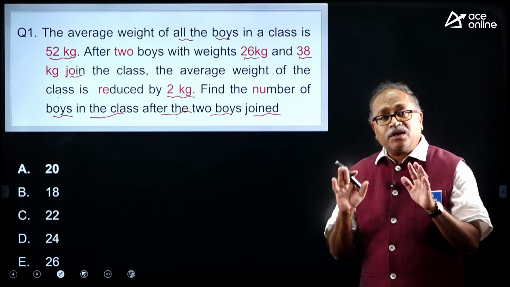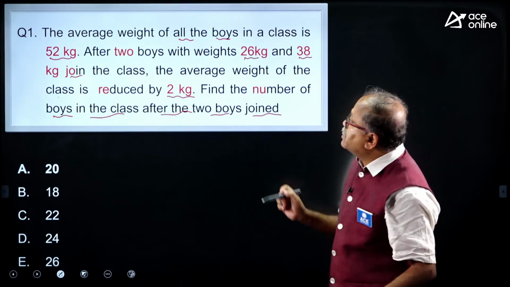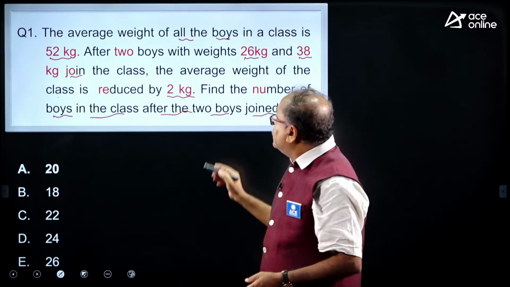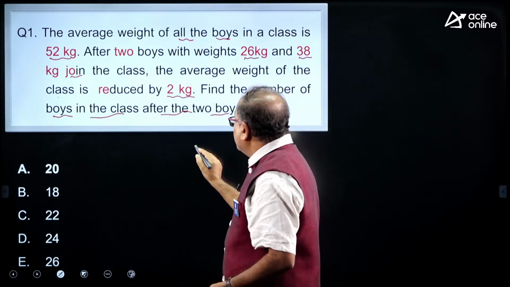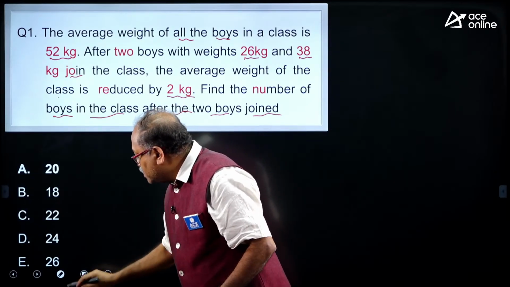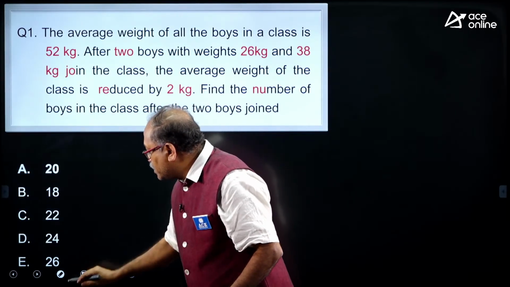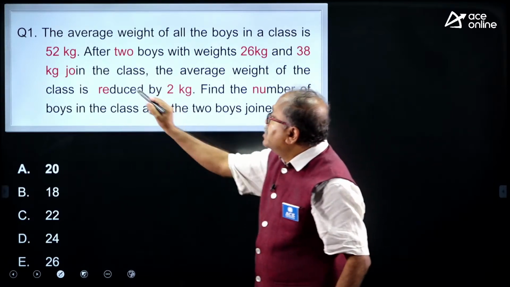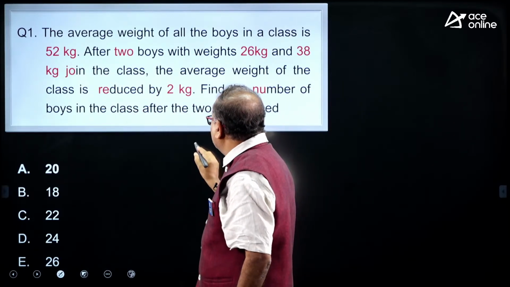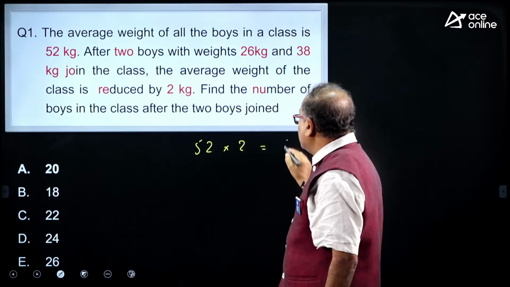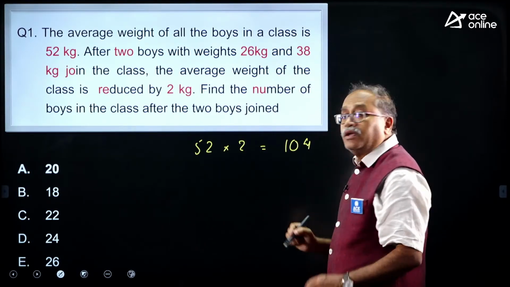Now, look at the best way to answer this question. What is the average overall? That is 52. As two boys are joining, that is 52 into 2, the total is 104.